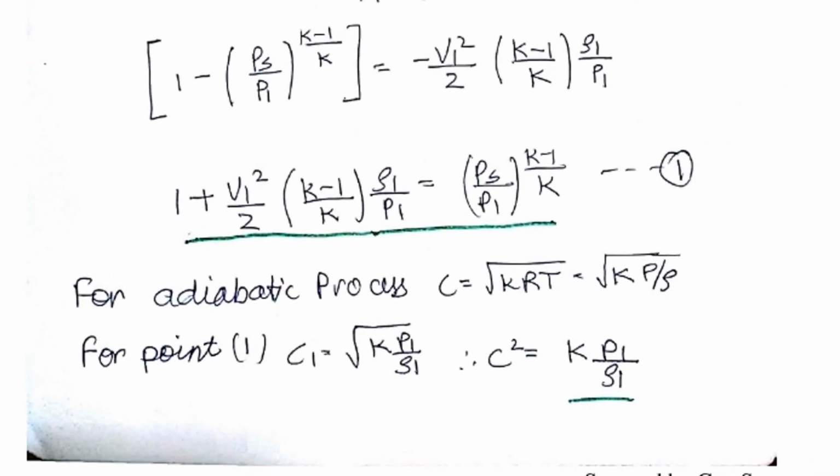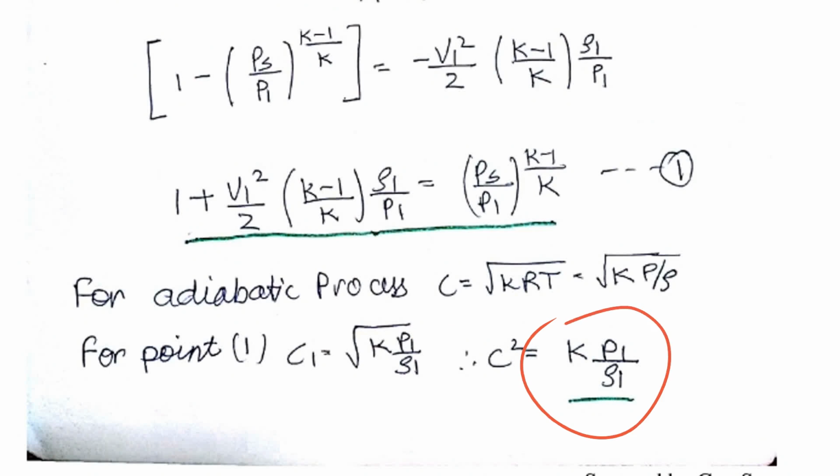Now for an adiabatic process, the value of C is equal to root of K into R into T. Also, we can replace this RT by P divided by rho. So we can say that C is equal to the root of K into P divided by rho. Over here, C is the velocity of the sound wave. So therefore, at point 1, we'll be having C1 equal to the root of K into P1 divided by rho 1. So if we take the value of C square, we'll be getting this as the value.